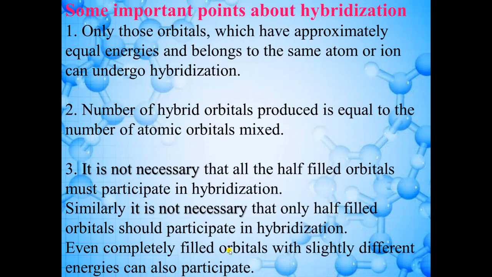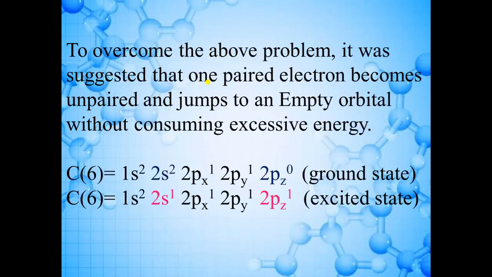So here there are some important points about hybridization. After these points, we will take some examples. So first one is, only those orbitals which have approximately equal energy and belong to the same atom or ion can undergo hybridization. So here you can see that these four orbitals undergo hybridization.